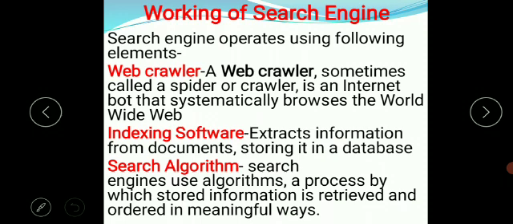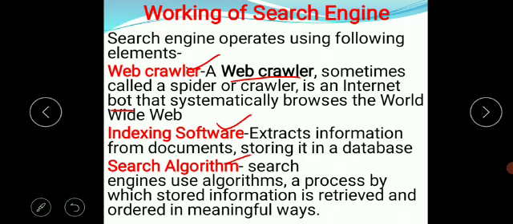Now let's discuss the working of a search engine. A search engine operates using the following elements: web crawler, indexing software, and search algorithm. A web crawler, sometimes called a spider or crawler, is an internet bot that systematically browses the World Wide Web.